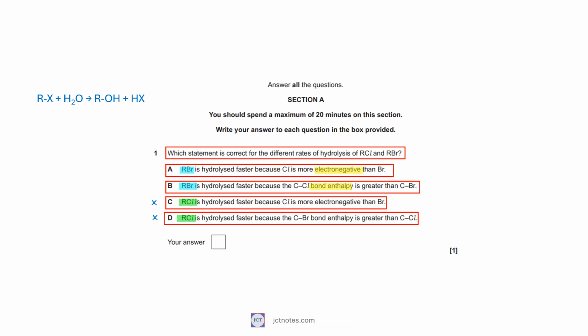The hydrolysis of haloalkanes is a nucleophilic substitution, where the carbon-halogen bond is broken and the carbon-oxygen bond is formed. As a bond needs to be broken, the bond enthalpy is more relevant than the electronegativity on this question, therefore the answer is B.